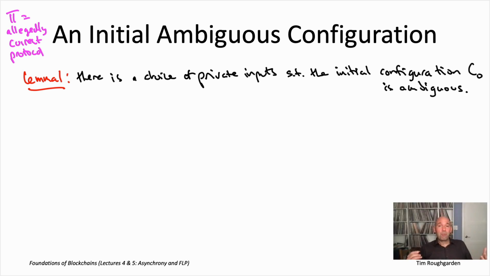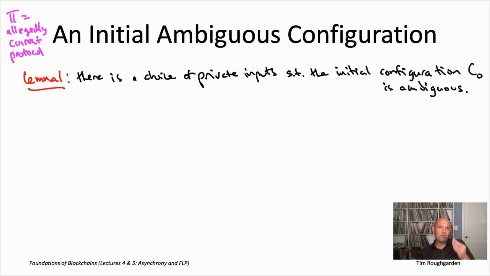So configurations can get pretty crazy. For example, you might eventually have billions of messages hanging out in your message pool. But initial configuration, the configuration when you just boot up the protocol and get it started, those are not so complicated, right? So for example, we know that no node has yet received any message, before the protocol has started. We know the message pool is empty. Okay, well, it's not quite empty. If you remember, we had that trick where it starts with these n dummy messages so that every node gets an opportunity to speak. But whatever, we know what the message pool looks like. It's just these n dummy messages.